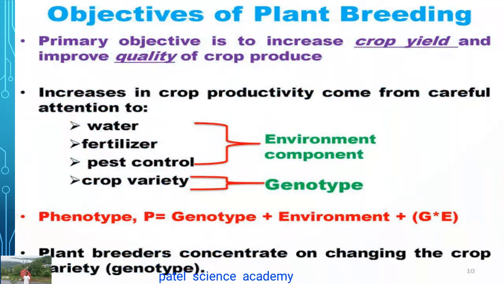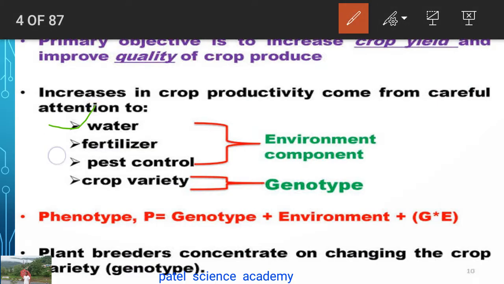The primary objective is to increase the crop yield and improve the quality of the crop we are producing. High or increased crop yielding, and improving the quality of the crop, is the primary aim of this technique. Increase in crop productivity comes from careful attention to water, fertilizer, pest control, and crop variety.